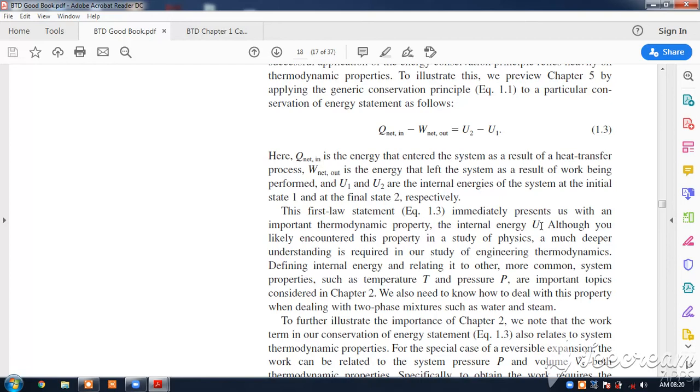Okay, and this is how the new entity like internal energy comes into the picture. And in a similar concept, when we see the second law of thermodynamics, we will come out with a new entity